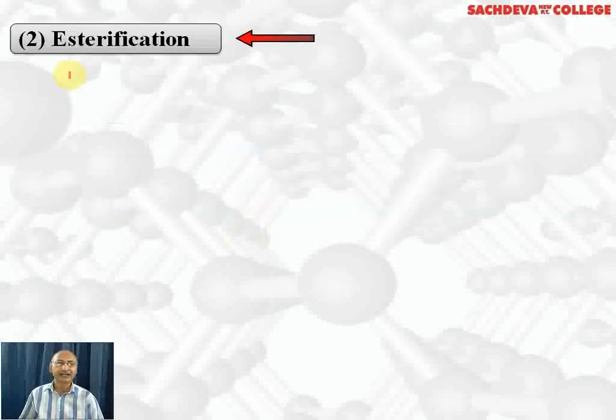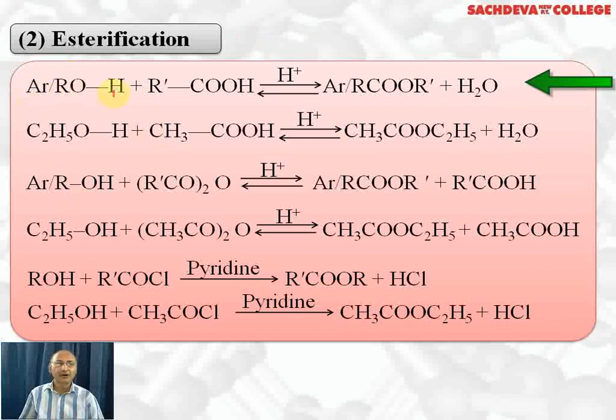Next we are taking esterification. This is when alcohol or phenol reacts with carboxylic acid, resulting in the formation of ester plus water. Concentrated sulfuric acid or H+ ions are used as catalyst. Concentrated sulfuric acid acts as a dehydrating agent and makes the reaction faster. Let's take an example. C2H5OH reacts with acetic acid, H from here and OH from here is removed. We get ethyl acetate plus water.